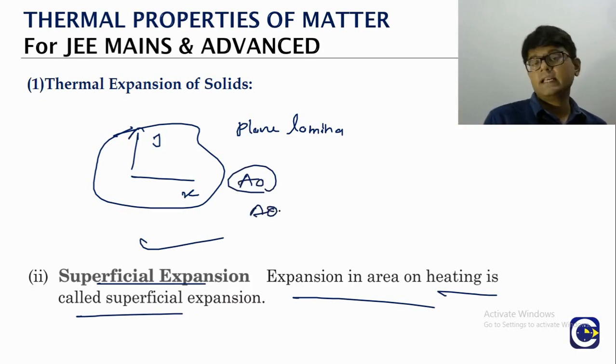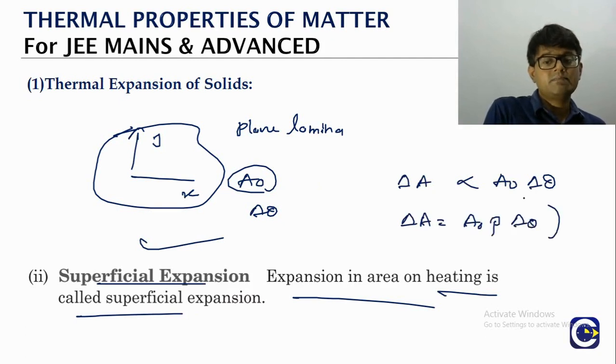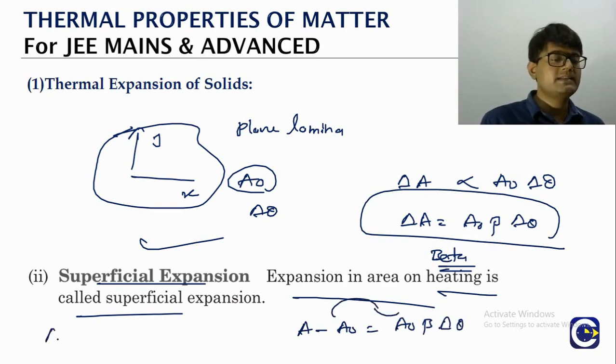We increase the temperature by delta theta. Then what is observed is the change in area is proportional to the initial area, and also proportional to the change in temperature. We make this into an equation by using a constant. That constant we will represent by the symbol beta. What is beta? The beta here is the coefficient of area expansion. Same way, we'll get a similar formula. The final area minus initial area, that is delta A, is equal to A0 beta delta theta. Rearranging, we get the final relation: A is equal to A naught into 1 plus beta delta theta. So this is the final area equation.